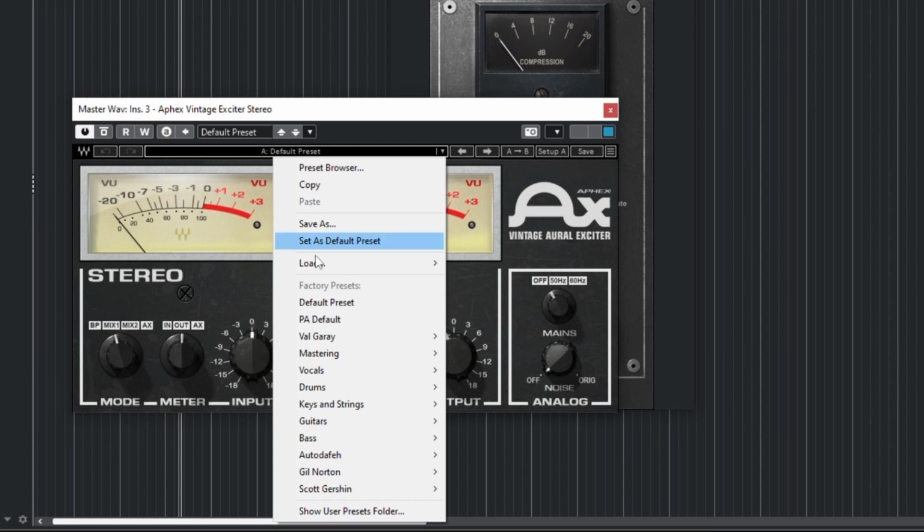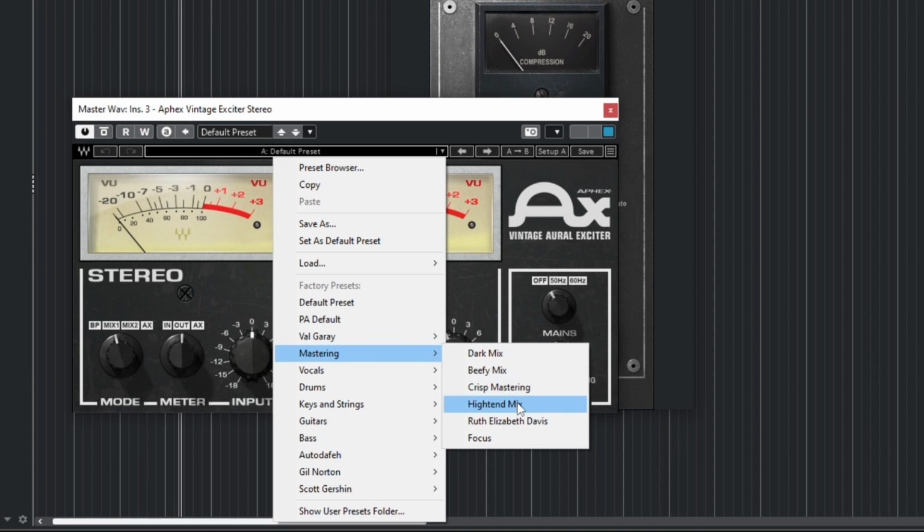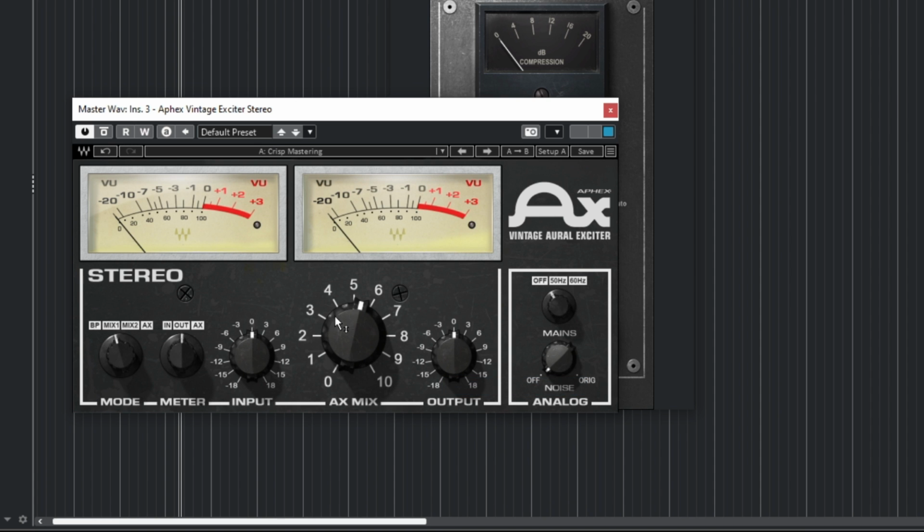So I'll choose a preset here from the mastering called Crispy Mastering. This Crispy Mastering preset will give you way up highs over here, so you need to bring it down and dial it in manually by yourself. Let me do that real quick and you hear the difference in the song.